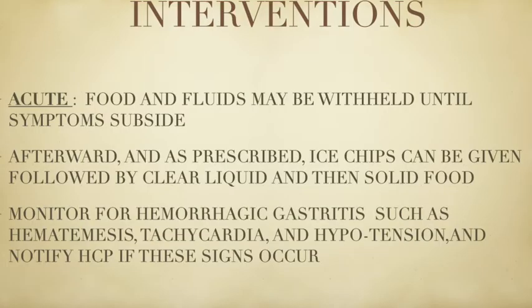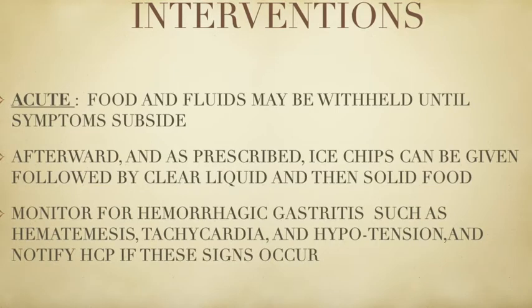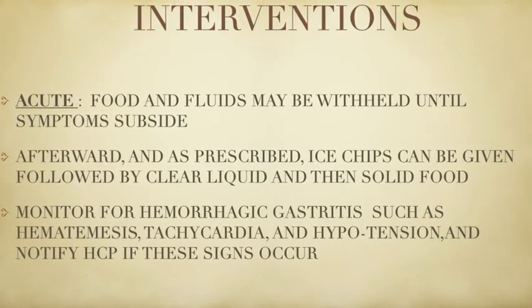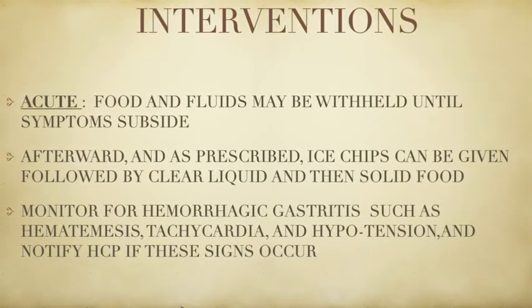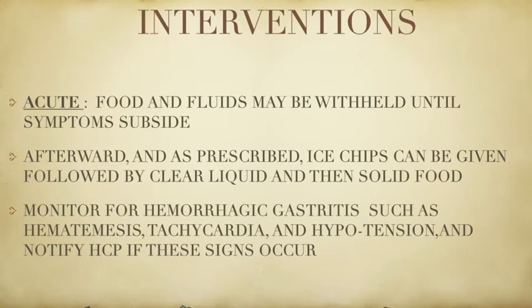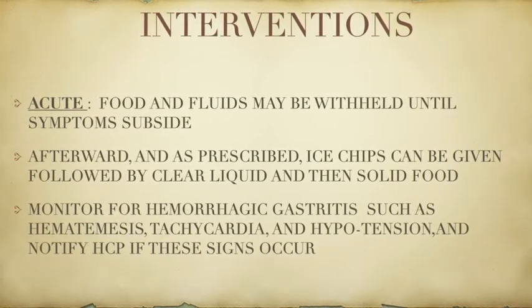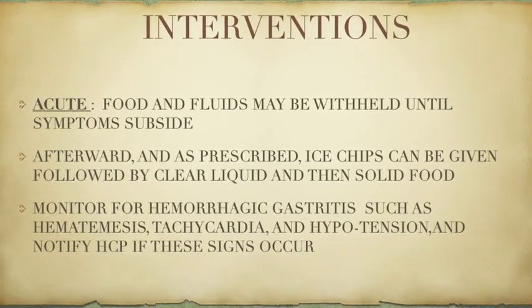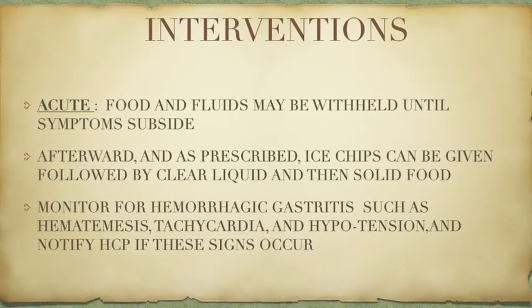So what can we do for this acute and chronic? Whether it is acute or chronic, the first thing we have to do is stop eating the irritating foods. Food and fluids may be withheld until the symptoms subside. Afterward, prescribed ice chips can be given, followed by clear liquids and then solid food. So first we stop the irritating foods, then take the prescribed medication, followed by clear liquids and then solid food.